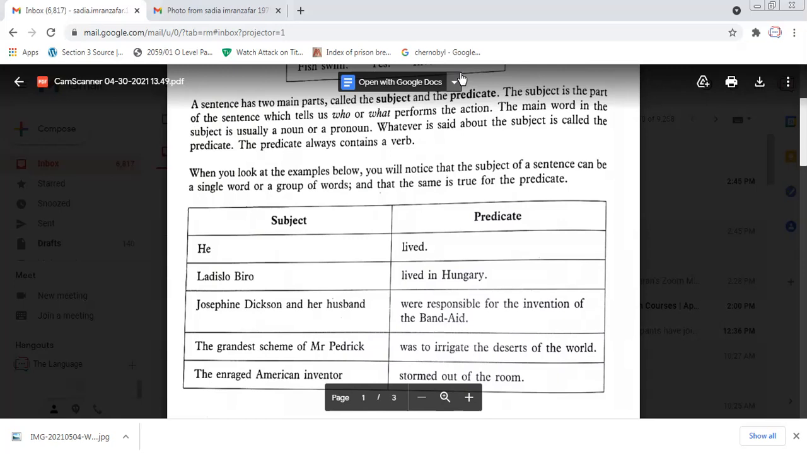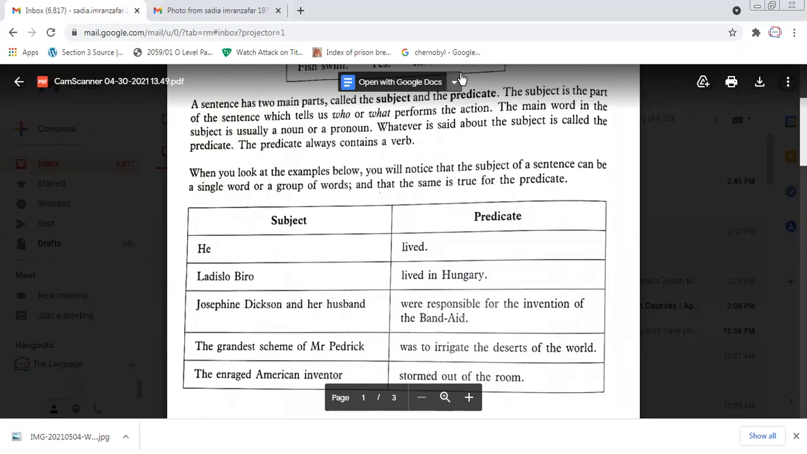It can be a whole string, a whole phrase. And the rest of the sentence is the predicate, which includes linking verb, helping verb, preposition, main verb, and the rest of the sentence, on which this action is done. The desert of the world is called an object.